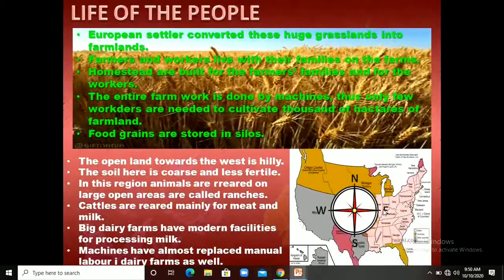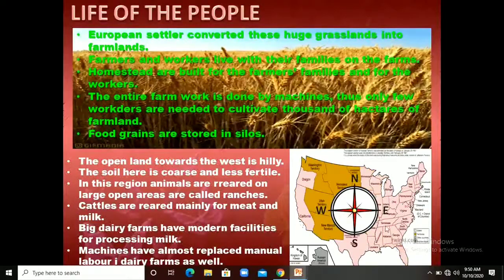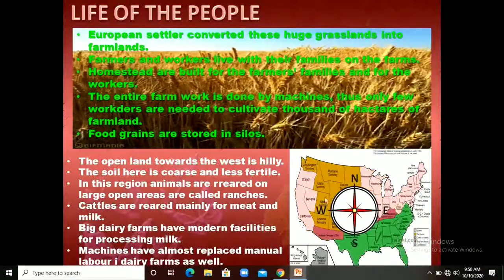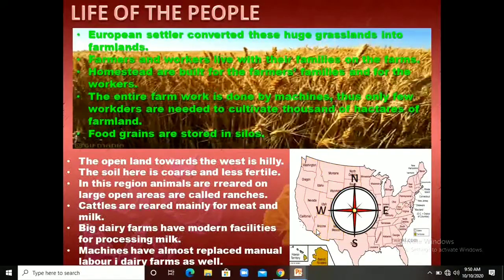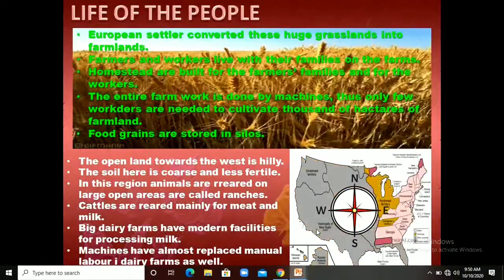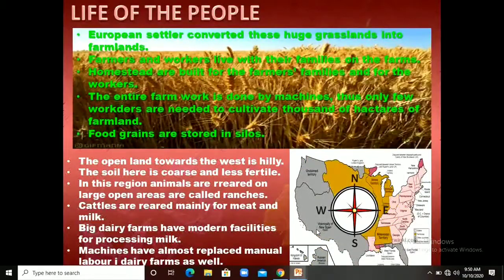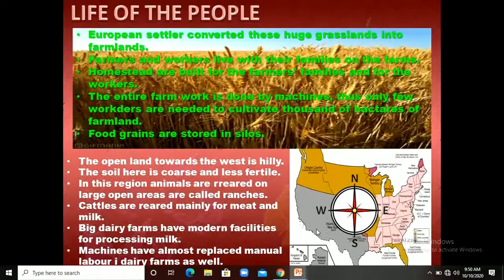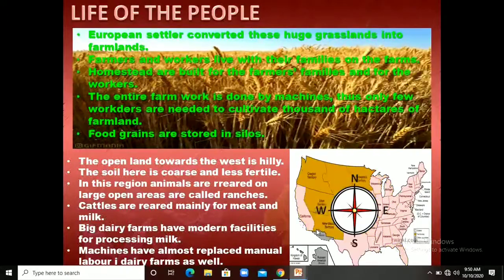You can see here, this is a map of prairies. The west direction is a hilly area, and the soil here is coarse and less fertile. Coarse means very rough. Less fertile means it is not much able to grow plants, right?